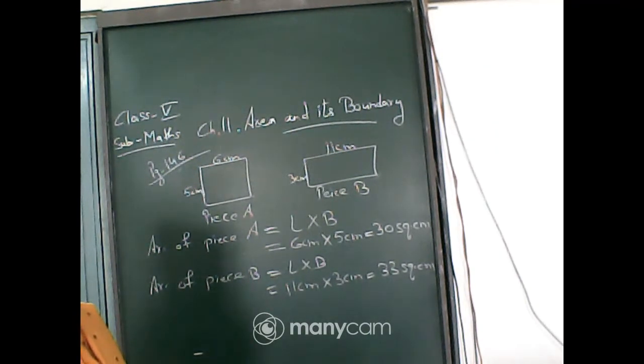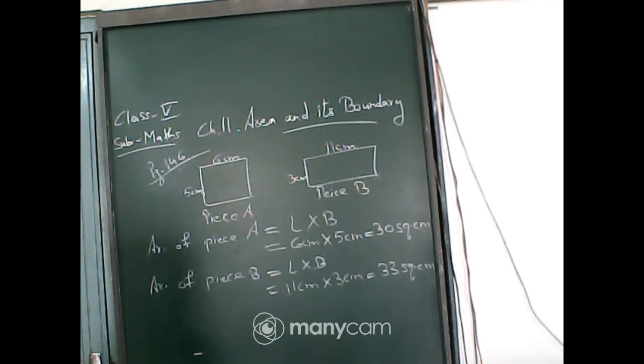All together, how many squares can be arranged on it? What will be the answer? How many squares can you arrange as given in the picture? 6 horizontally and 5 vertically. So, you can arrange 6 into 5, that is 30 square centimeters.